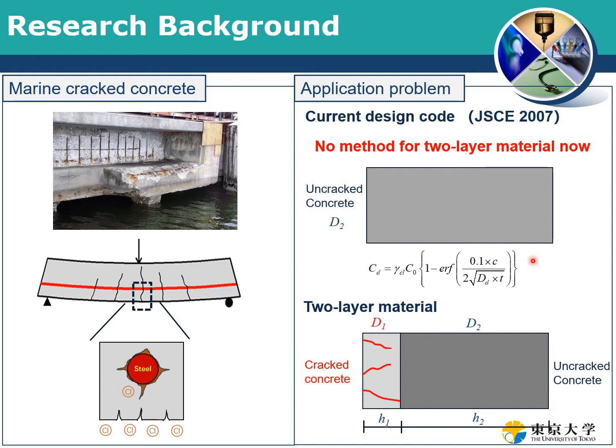Generally, most current concrete codes consider the chloride diffusion effects, for example, the Japanese design curve. But because we don't have a good measure for considering the two-layer material chloride diffusion, generally we use the concrete as a single ring, and we just adjust the diffusion coefficient parameter to consider the crack effects. However, we know this method is not so good because actually this diffusion process is a two-layer diffusion. One layer is the cracked concrete and the second layer is uncracked concrete.